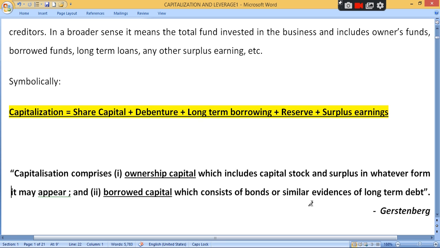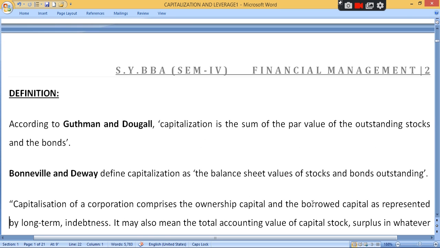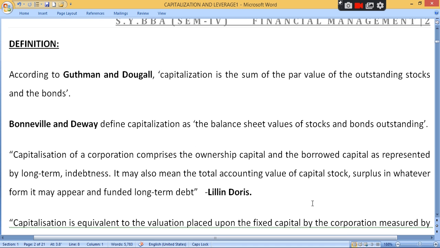Clear? So there are three definitions given. Capitalization is the sum of the par value of outstanding stock and bonds. That is, how much proportion you have to keep as owner's fund and how much proportion as borrowed fund. So capitalization means total capital investment in owner's fund or borrowed fund.